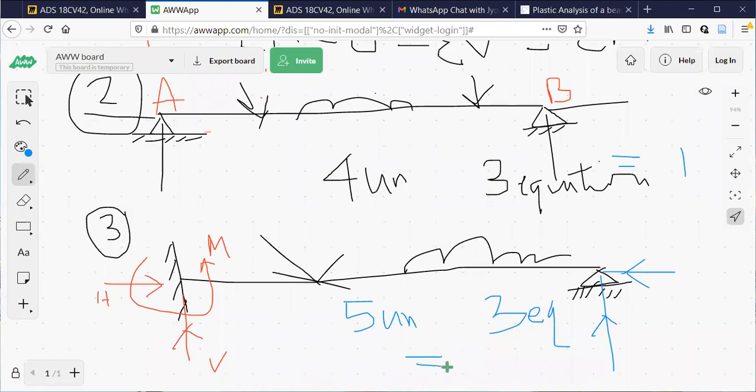Here, what is the value? Number of unknowns minus conditions of equilibrium. That is 3. It is 2 here.